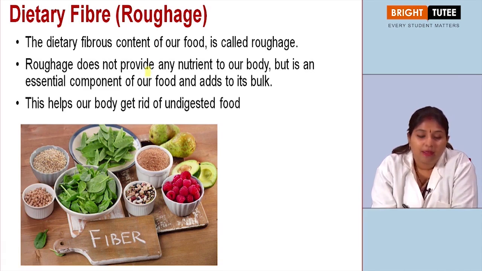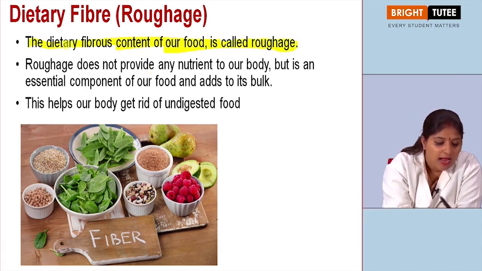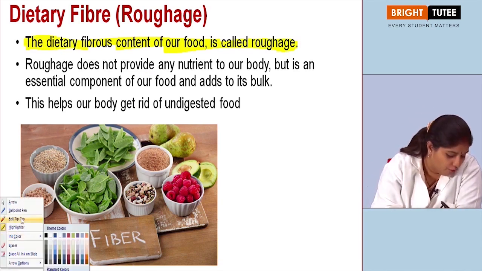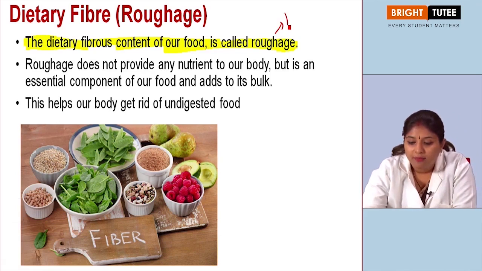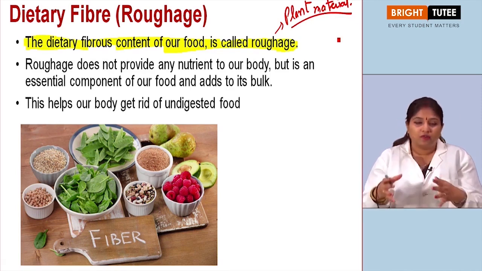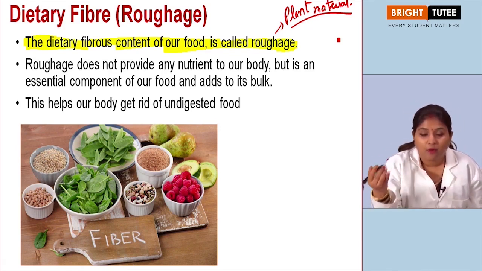Right, so the dietary fibrous content of our food is called roughage, and it is obtained from plant material. That means the source of fiber is what? All the plant material. This fiber is not present in animal products, right? So all the plants usually are rich in fiber. Then roughage, why is it important for us?